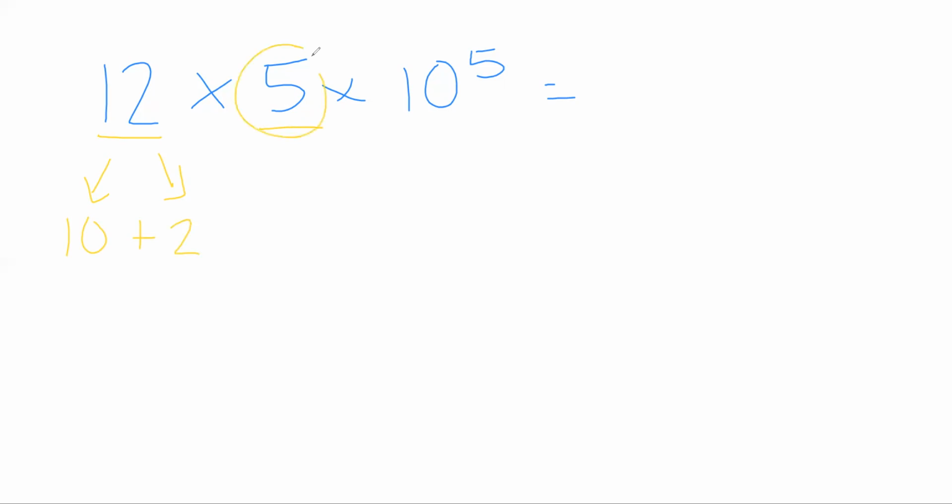Let's do another one. What if we said 12 times 5 times 10 to the 5th power? Okay. Well, I know that 12 times 5, let's see, I could count by 5 12 times, or I could also just say, oh, this is a 10, that's a 2, so 5 times 2 equals 10, and then 5 times 10 equals 50. Okay, so this would equal 60. 5 times 12 is 60.